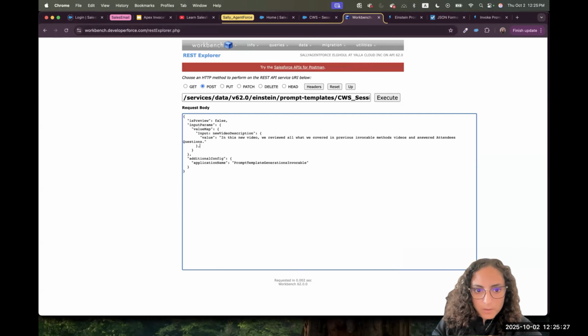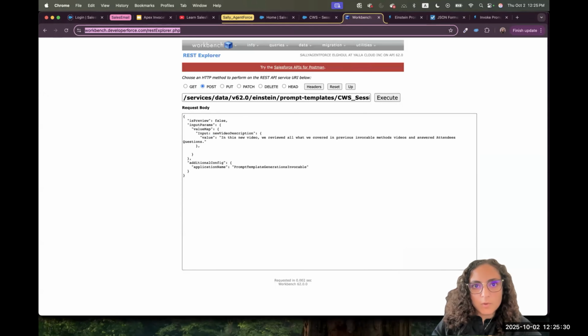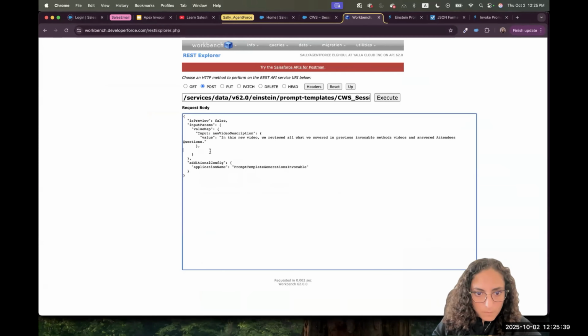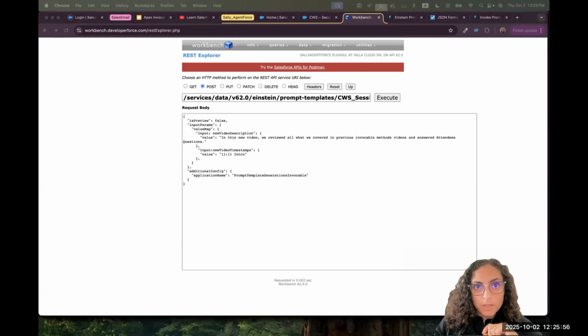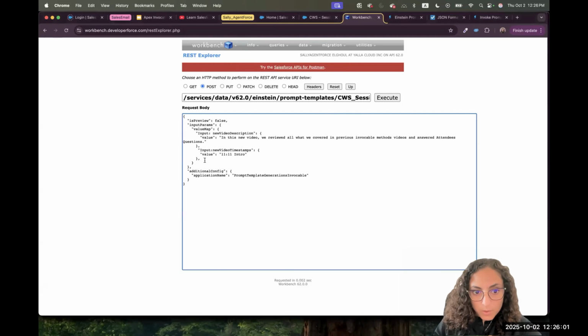Then I will have a comma and add another input parameter. The next input will be for the timestamp. I put here for you, I have input new video timestamp, and we have the value, as if we are putting it there. So that's the second parameter. The third will be for the language, and the fourth will be for the main topic. So again, we do a comma and add another input, like input colon language.